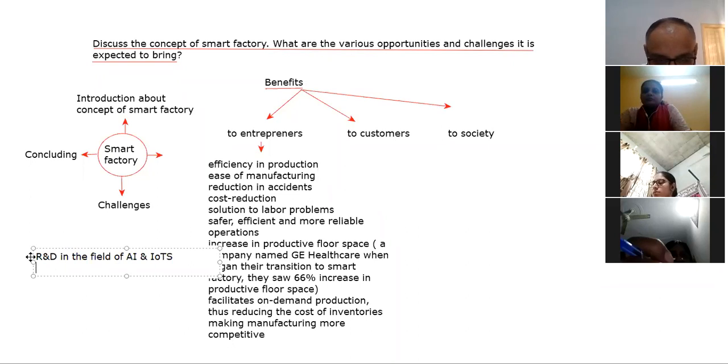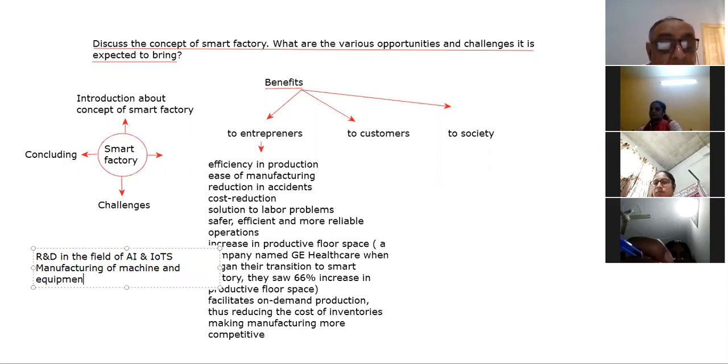So beta, the second opportunity is the manufacturing of machines and equipments, right?